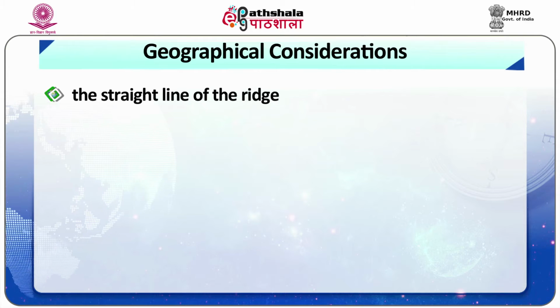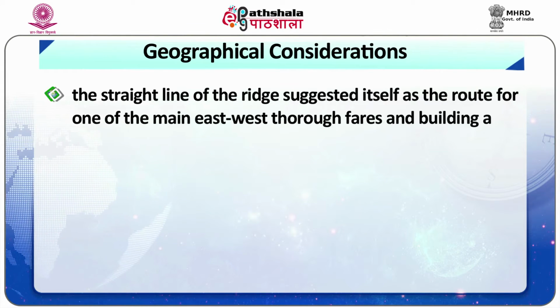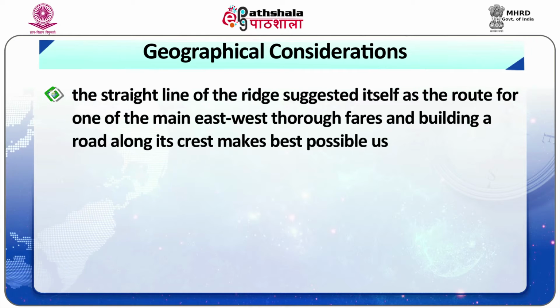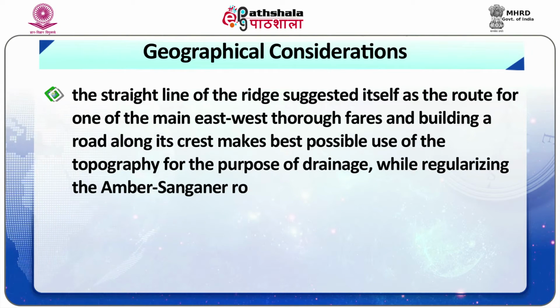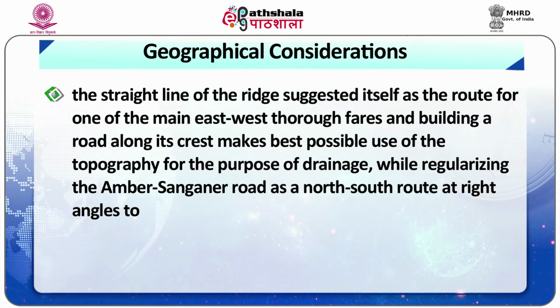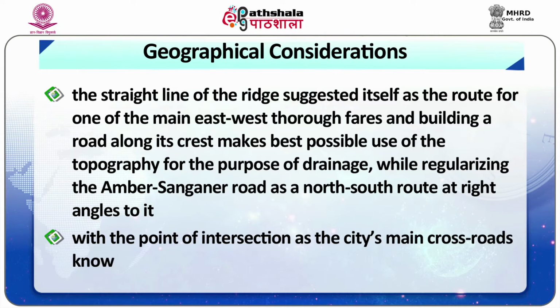The straight line of the ridge suggested itself as the route for one of the main east-west thoroughfares, and building a road along its crest makes best possible use of the topography for the purpose of drainage, while regularizing the Amber-Sanganer road as a north-south route at right angles to it, with the point of intersection as the city's main cross roads, also known as chopar.